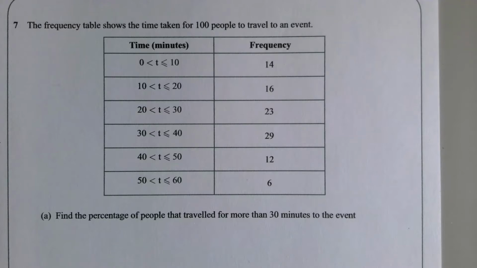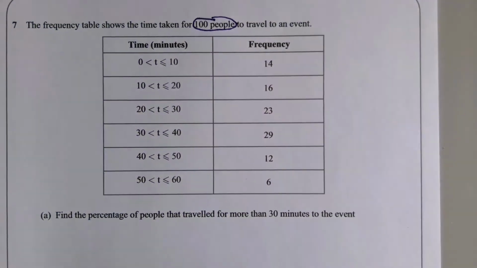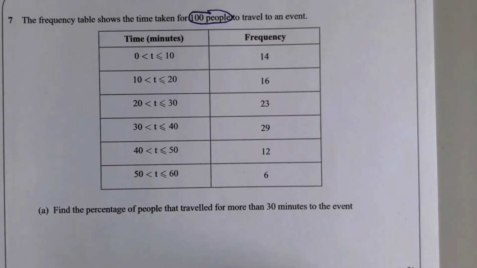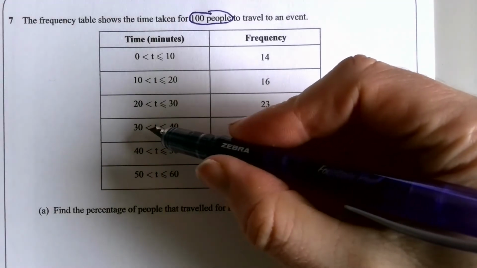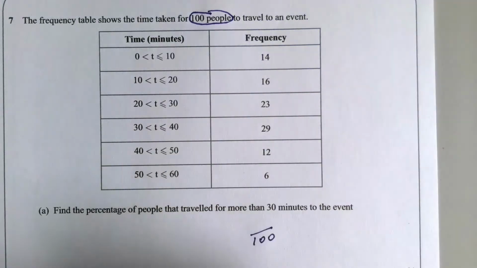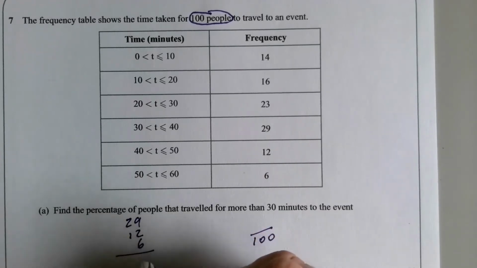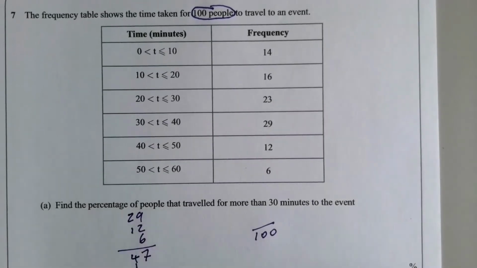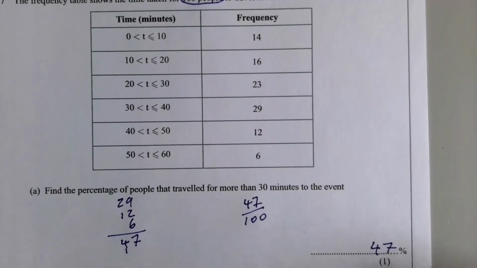Okay, the first question, just asking the percentage of people that travelled more than 30 minutes to the event. Now, because there are 100 people, that's actually just asking for how many people, because it'll be that many out of 100. So how many went for more than 30 minutes? Well, this is more than 30, isn't it? So we've got the 29, the 12 and the 6. So 29 plus 12 plus 6, that's 11, 17, 2, 3, 4. So that's 47 out of 100. So as a percentage, that is 47%.